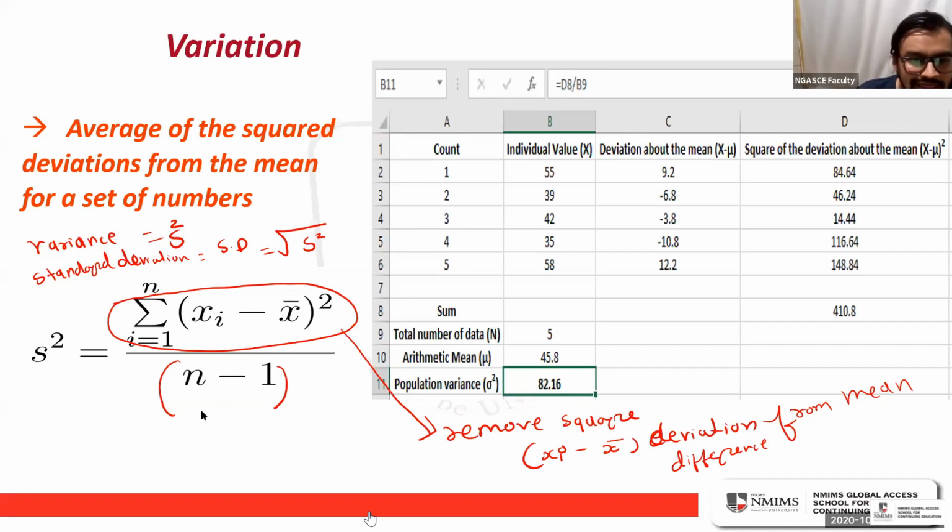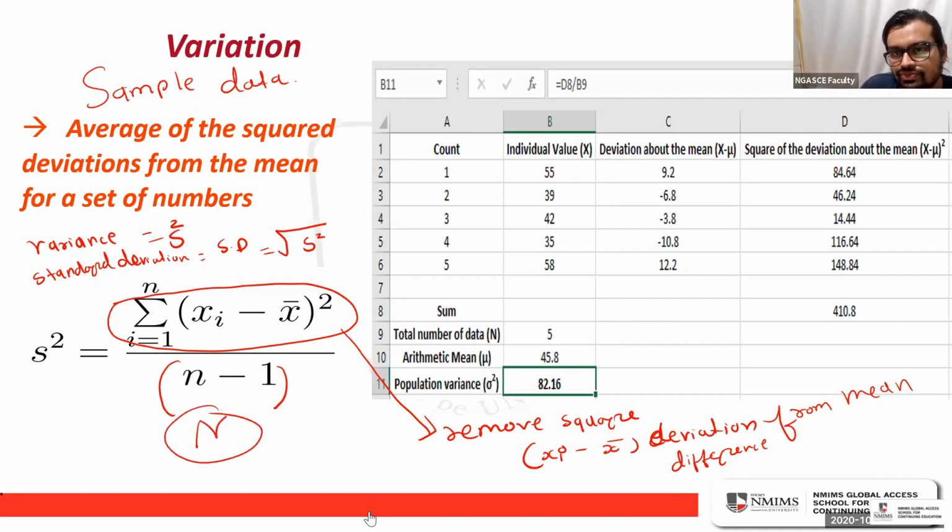Ankit, why is it n minus 1? In the case of sample data, you have to put n minus 1. In case of population, you should put n only. Because in sample, the concept is called degrees of freedom.